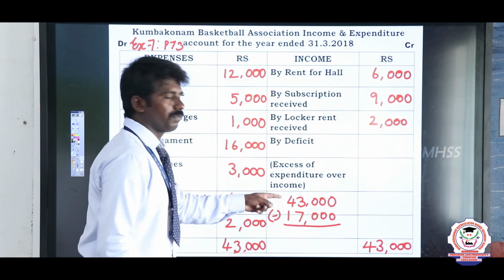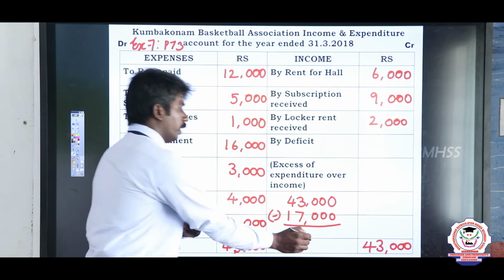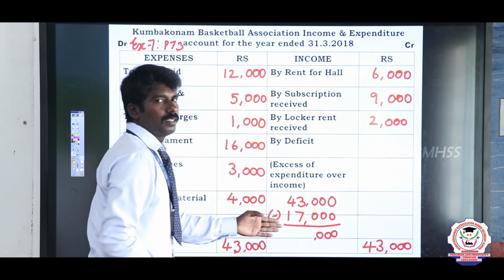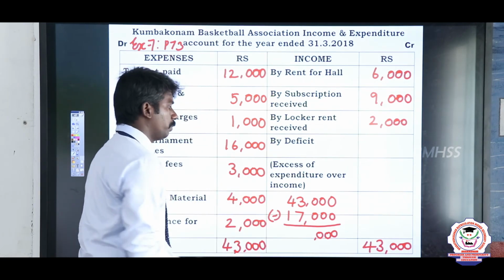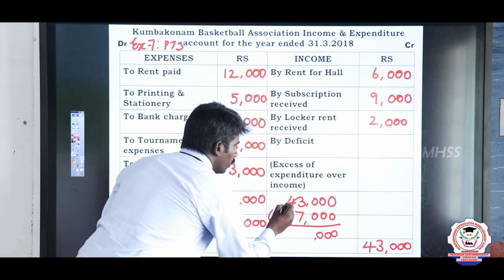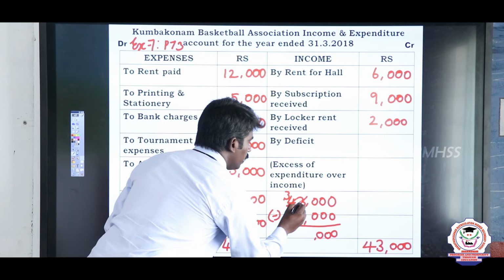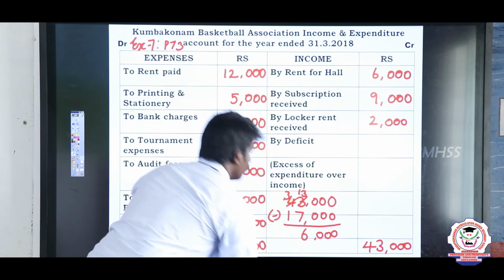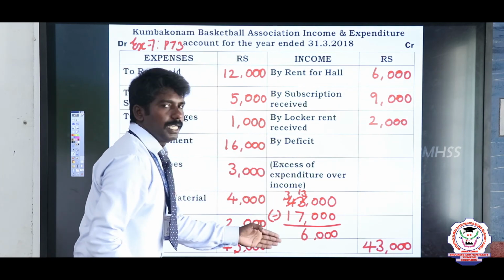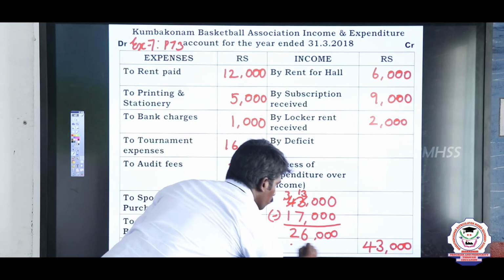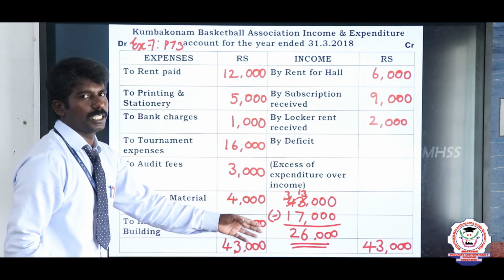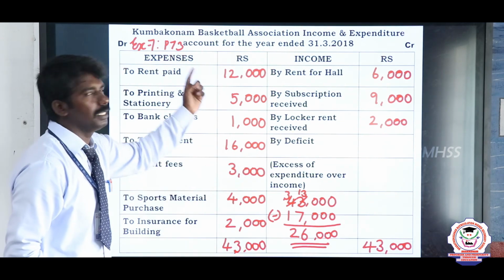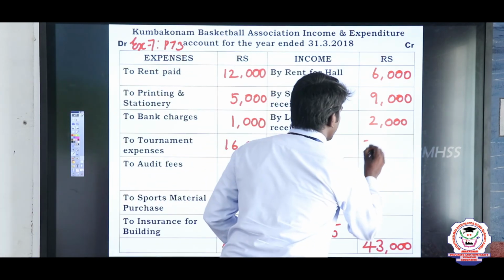Now we deduct 17,000 from 43,000 rupees. Okay. Deduct, the 100 side is no problem. So write 000. Then move on to the 1000 side. 3 minus 7 is not possible. So we borrow from 1 here. The 4 becomes 3. The 3 becomes 30. 30 minus 7, 6. Okay. Then move on to 3 minus 1. The answer is 2. Finally, we got the value of 26,000 rupees. This is the value of what? This is the value of the deficit or loss made by the organization. So write 26,000 rupees.